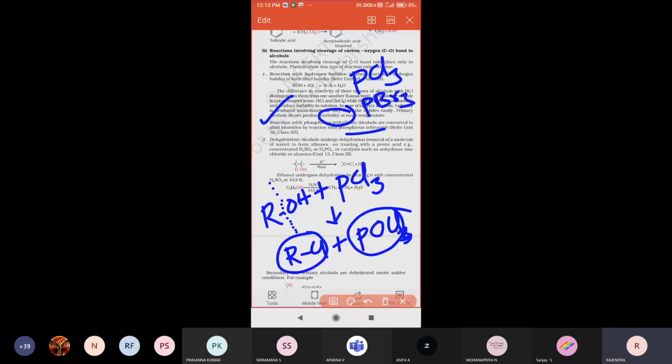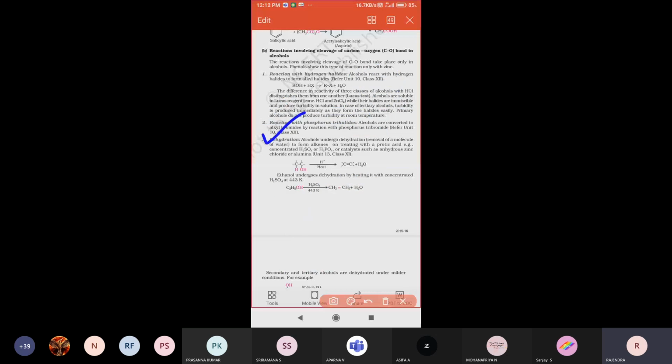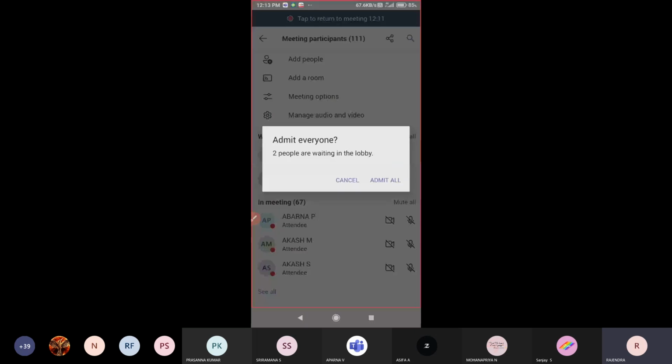Next one, see there, dehydration. Dehydration is nothing but removal of a water molecule. Removal of a water molecule is called a dehydration reaction. Dehydration is the complete loss of water molecules. That is called a dehydration reaction. So how does dehydration take place, just look here.